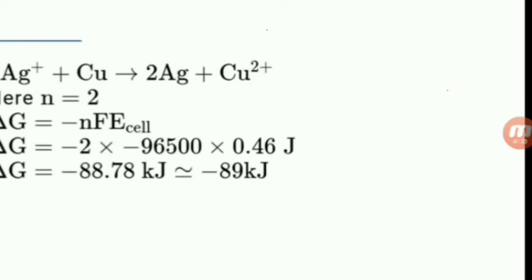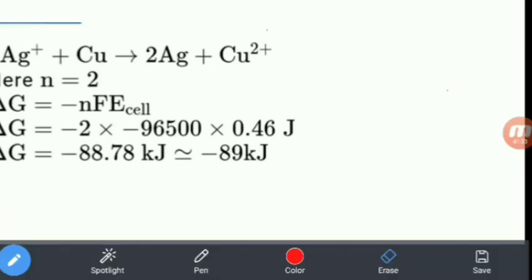It is not minus, this is plus. So totally minus 88780 joules, divided by 1000, 88.78 kilojoules, that is approximately 89 kilojoules.